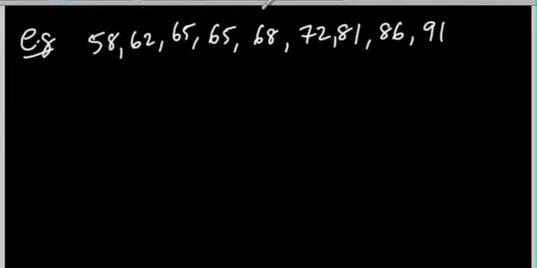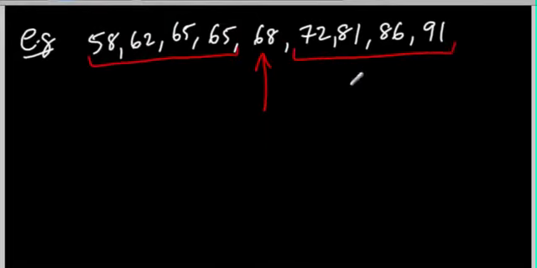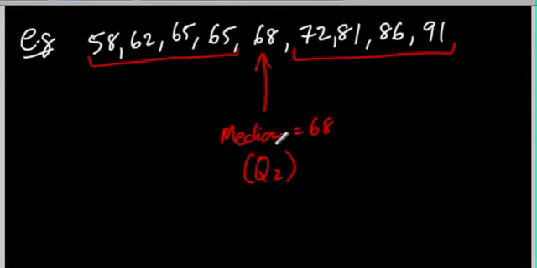So always start with the median, because that's sort of the easiest one to do. So if we look over here, right smack down the middle, this is our median, because there are 4 in the bottom here and 4 in the top over here. So our median in this case is equal to 68. So our median is 68. We kind of call that Q2, but I wouldn't really call that Q2, I'm just calling that here. But always call it the median, that's for sure.